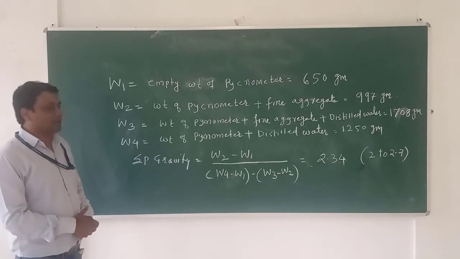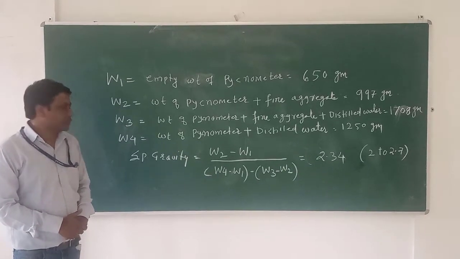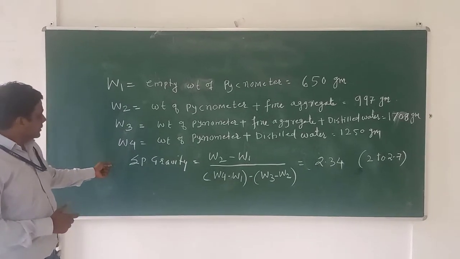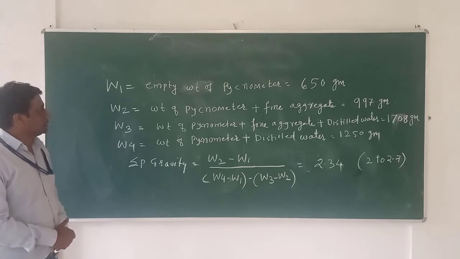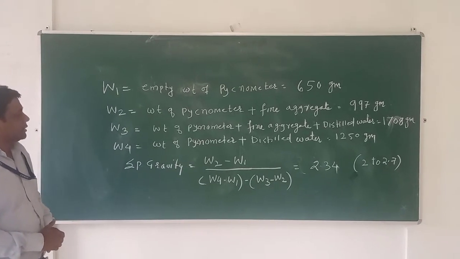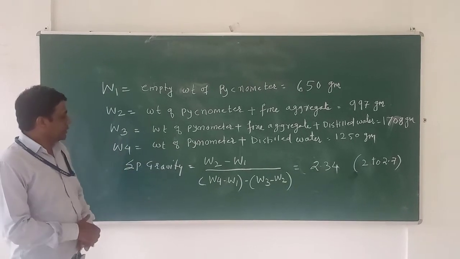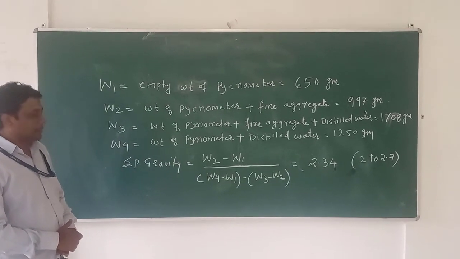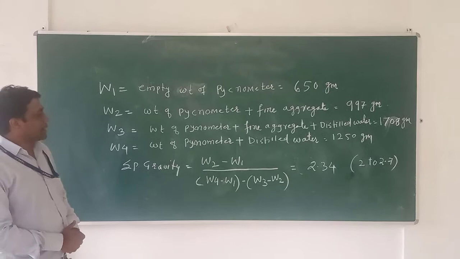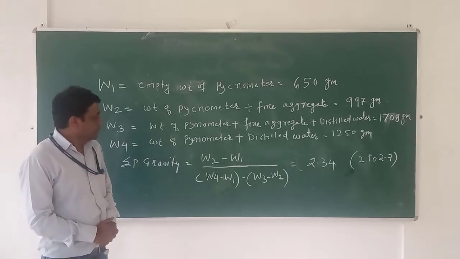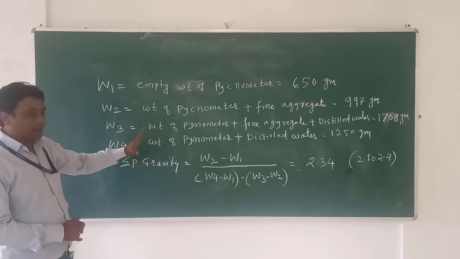Now how to calculate the specific gravity in terms of weight? You can see this is the formula to calculate the specific gravity of fine aggregate. According to this formula, (W2 minus W1) divided by [(W4 minus W1) minus (W3 minus W2)]. You can see this formula once again.